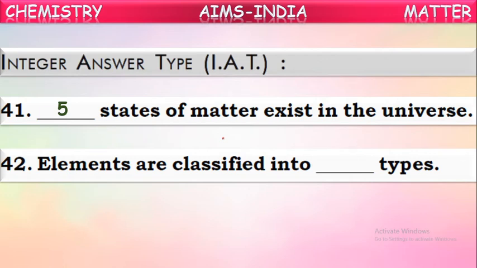Next, elements are classified into how many types? Based upon their properties, elements are classified into four types. They are metals, non-metals, metalloids, and noble gases. So in this way, elements are classified. How many elements are there? Total there are 118 elements discovered so far. All these 118 elements are classified into four types: metals, non-metals, metalloids, and noble gases.